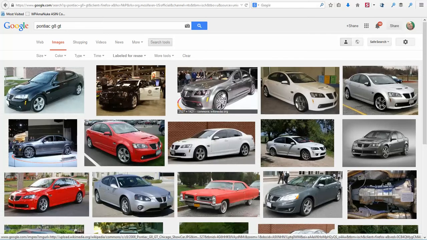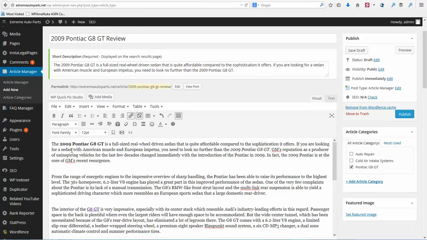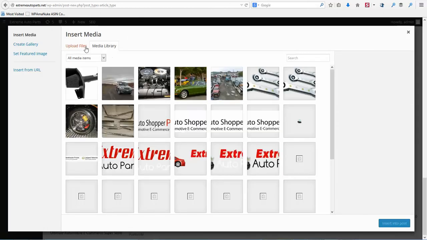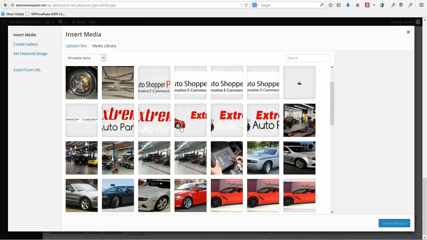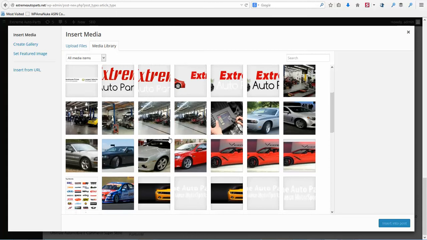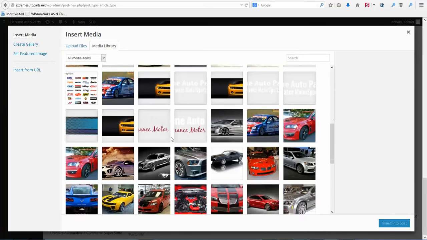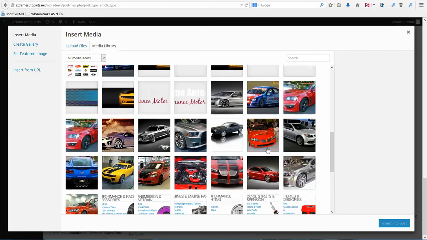Okay, so we need to grab an image. Back in our site, we're just going to add an image here. Since I already have some uploaded, I'm just going to use something I already have to make it a little bit easier for me.